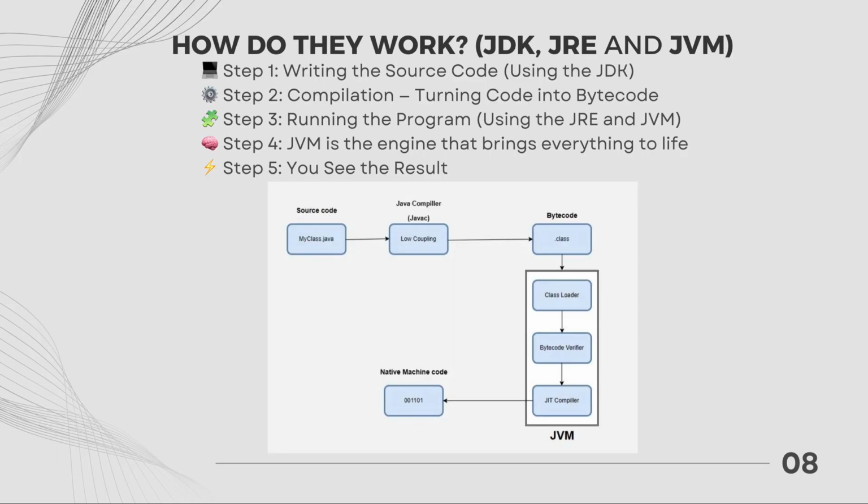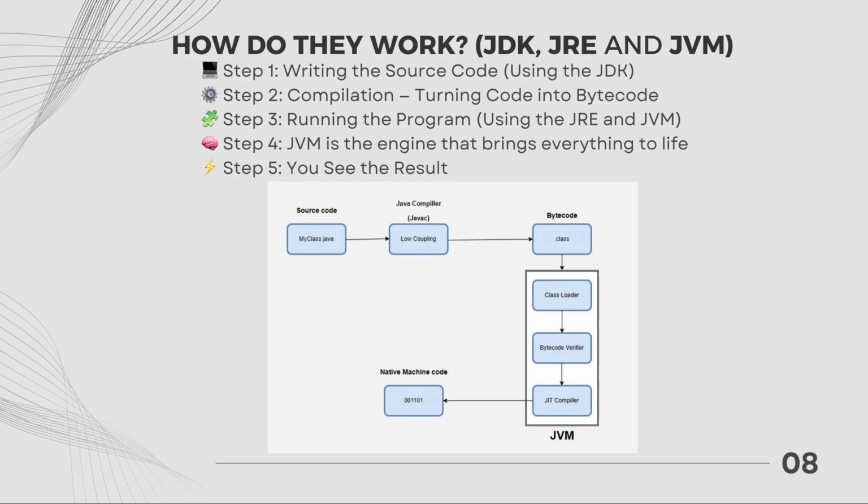Why do we even need JDK, JRE, and JVM? How do they work? Let me give you a high-level overview of the process. Step number 1, write the source code using the JDK. When you start coding in Java, you're using something called the JDK, or Java Development Kit. The JDK is a collection of tools that help you write, compile, and debug your Java programs.